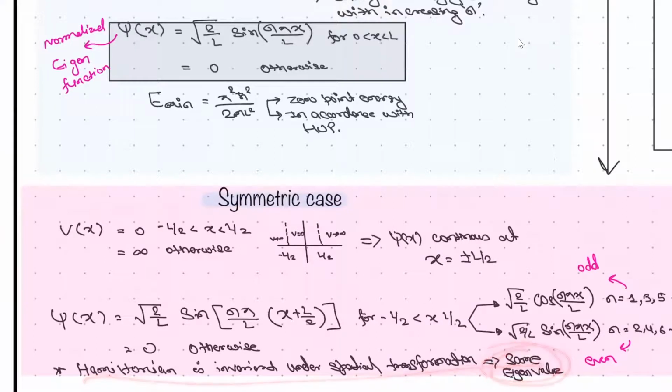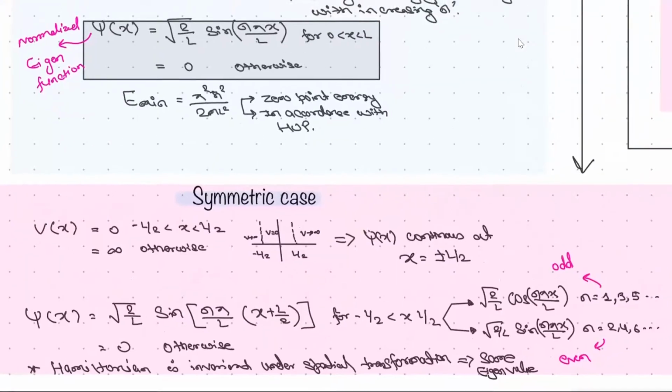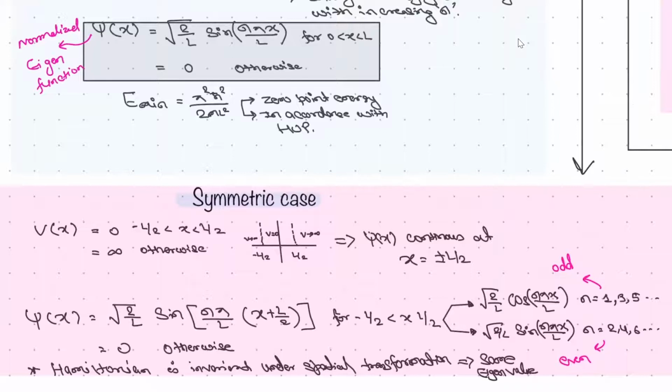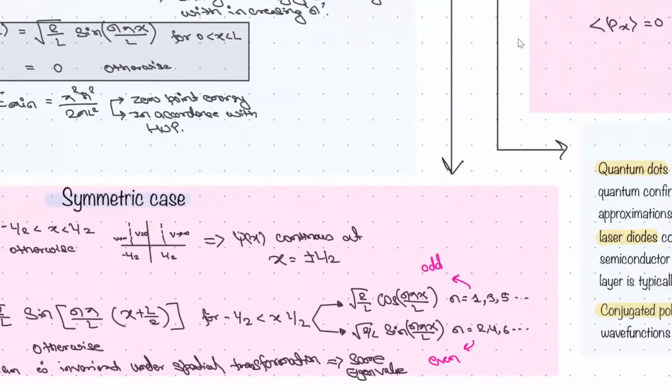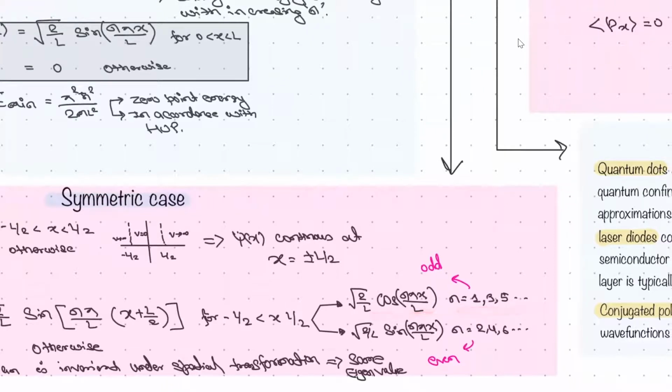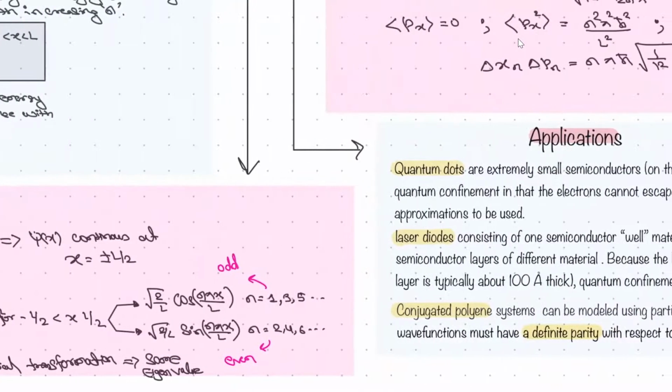So it will have the same eigenvalue, but the eigenfunction will change because where it was x, it will now be x equals L by 2, right? Previously x was 0, now we have x equal to minus L by 2. So x will be shifted to x plus L by 2. And it gives us a very beautiful thing: if you put it in the above equation, it will be sin of n pi, instead of x, you have to write x plus L by 2, and it will give two functions. When n equals 1, 3, 5, cos, and when n equals 2, 4, 6, it will give sin, odd, right? So it is giving some parity function also, right?